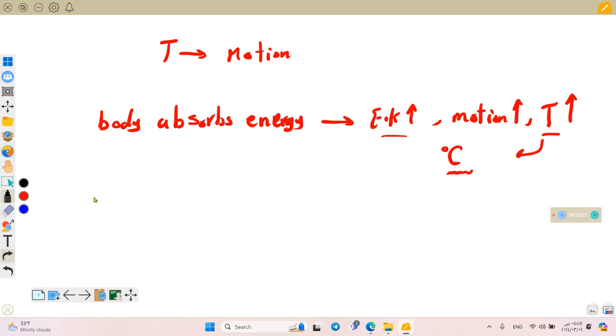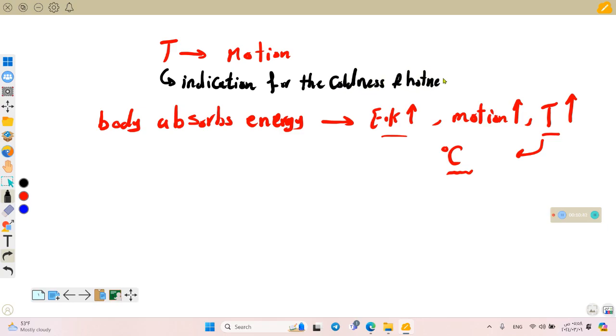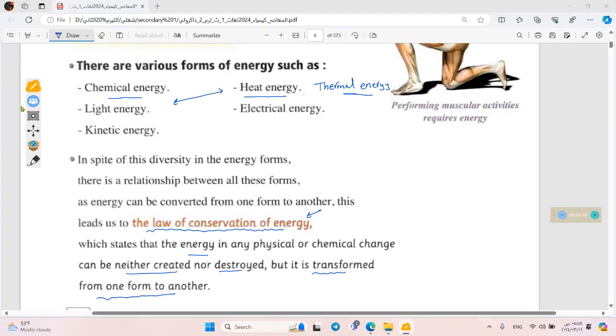Okay, so here we can say the temperature is an indication for the coldness and hotness. We can use the temperature to express whether this object is hot or cold. So it's an indication for the coldness or hotness.